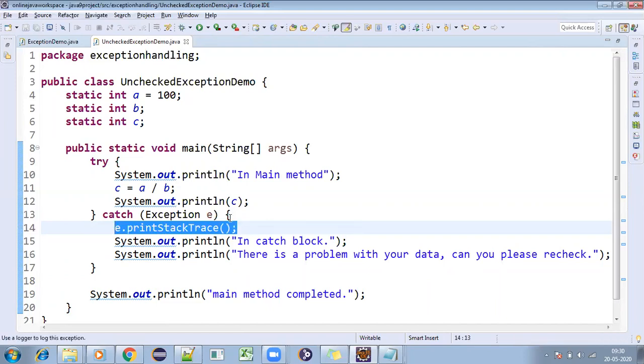So what e dot print stack trace will be doing is, if you remember, we discussed memory areas. What are the memory areas we discussed? Method area, heap area, stack area, PC registers, right? Do you remember that? Yes, sir. There is an area called stack. So what exactly will the stack do? What exactly will the stack memory do?